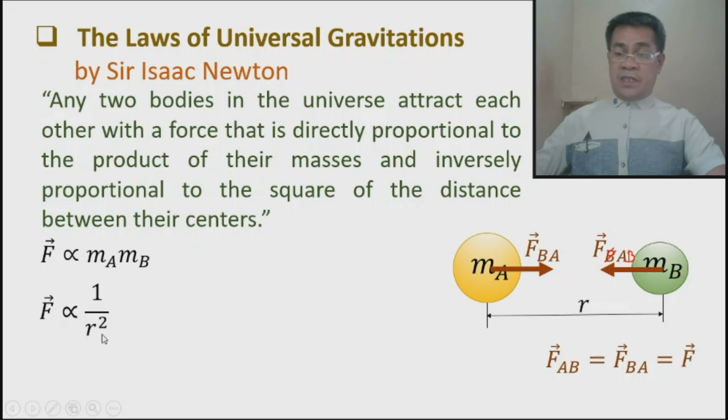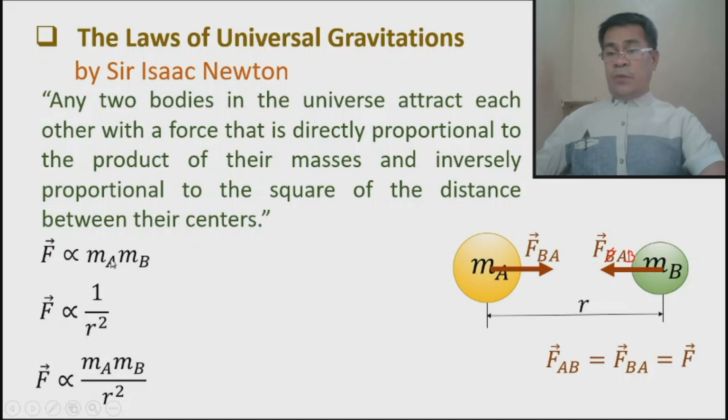Now, take note that we don't want the proportionality result, we need equality, which means we will create equations. If we combine these two statements, the force is directly proportional to the product and inversely proportional to the square of their center to center distance.